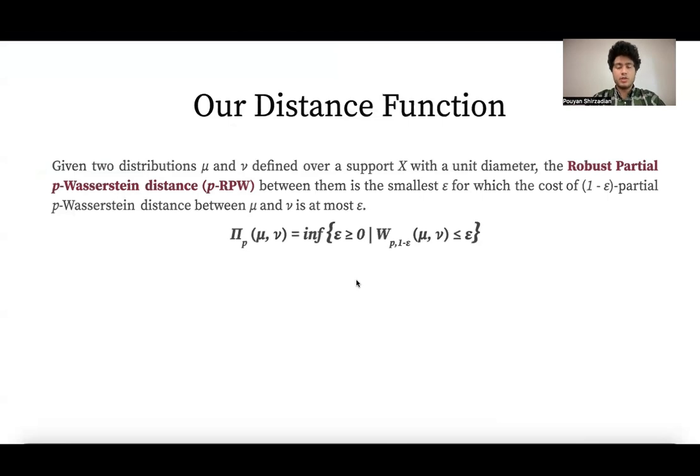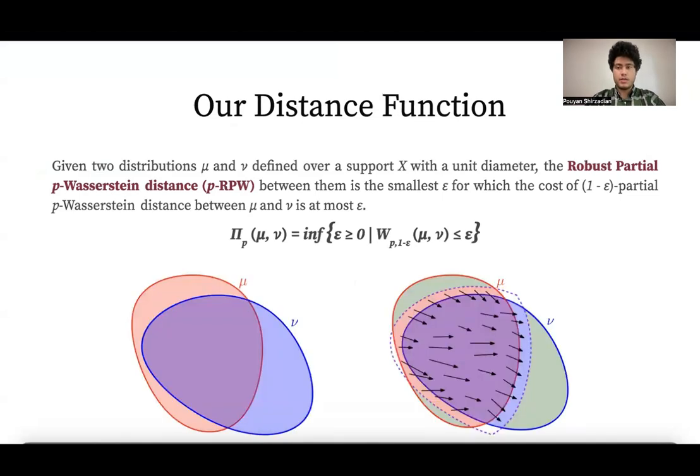In this work, we designed a new metric called the robust partial p-Wasserstein distance, or in short, PRPW, where given two distributions mu and nu defined over a support X with a unit diameter, the PRPW distance between them is the smallest epsilon for which the cost of the 1 minus epsilon partial p-Wasserstein distance between mu and nu is at most epsilon. So here you can see that our distance tries to transport mass of mu to nu, which are shown by the black arrows, until the cost of the transported mass becomes equal to the amount of mass that is not being transported, which are shown by green.